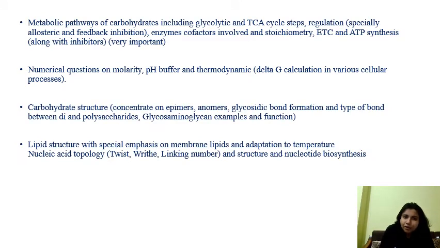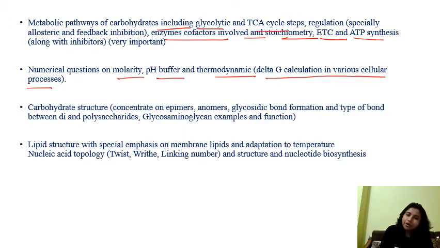Next, metabolic pathways of carbohydrates, including glycolysis, TCA cycle, enzyme factors involved, and stoichiometry, electron transport chain, ATP synthesis, glycolysis, Krebs cycle. So these are the important metabolism of carbohydrates, right? These all are very important pathways. Pentose phosphate pathway. So numerical questions on molarity, pH, buffer, and thermodynamics, that is delta G calculation in various cellular processes. This is very important, the delta G concept. If you check the previous paper questions, you will get delta G questions. Many questions are there from the Gibbs free energy part, right?